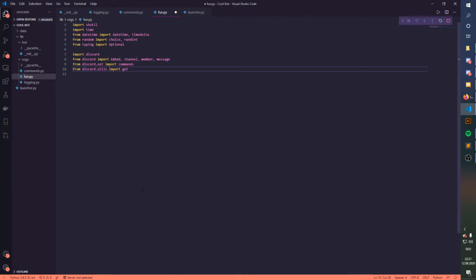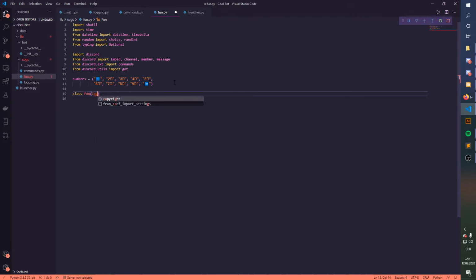That's always important to keep your stuff good. First up here, we're gonna make a variable called numbers, and that's basically just a tuple. And in here, I have to paste in some Unicode, so that's just basically copy and pasting code. And then we'll make a class called Fun, just Fun, and here say commands.Cog, and in here we're gonna make, as always, our initializer function.